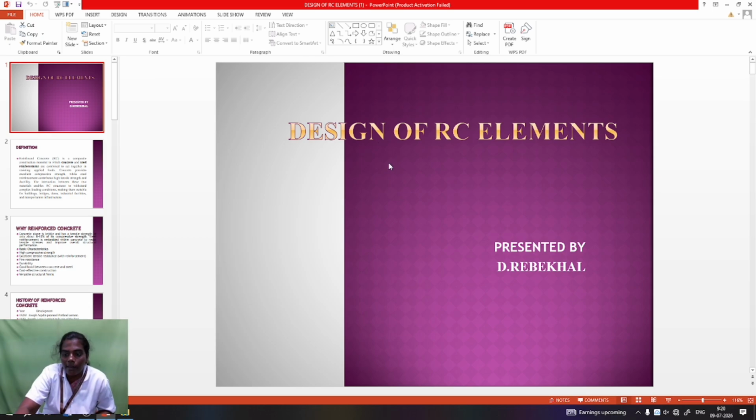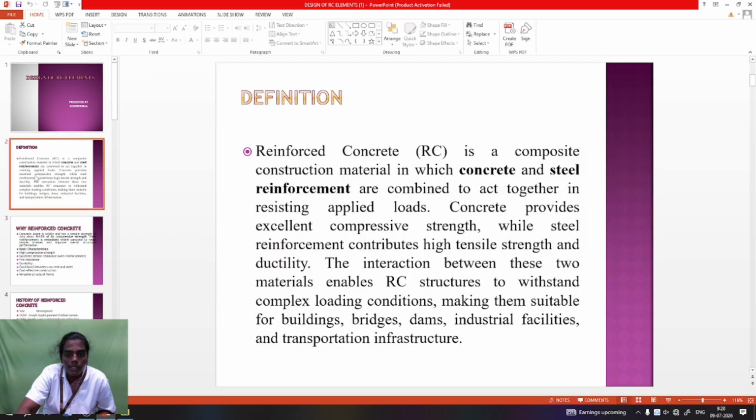Design of RCC element. So first one is what is meant by RCC. RCC is a composite construction material. RCC means it is a combination of concrete and steel, resisting the applied load. The concrete has compressive strength, the steel has tensile strength. So the interaction between the two materials enables it to withstand complex loading conditions.